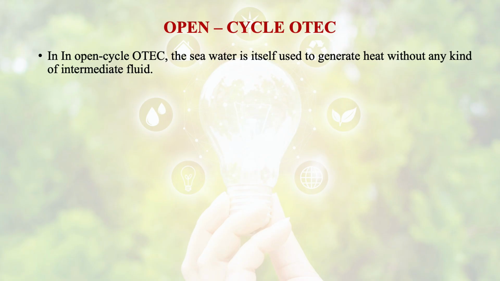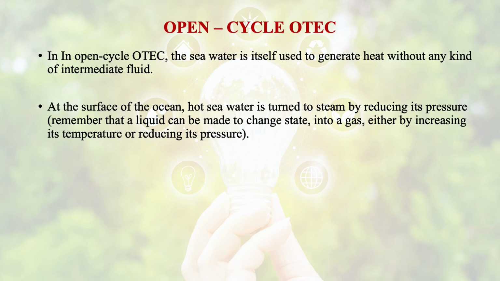Now comes the open cycle ocean thermal energy conversion process. In open cycle ocean thermal energy conversion, the seawater is itself used to generate heat without any kind of intermediate fluid. At the surface of the ocean, hot seawater is turned to steam by reducing its pressure.